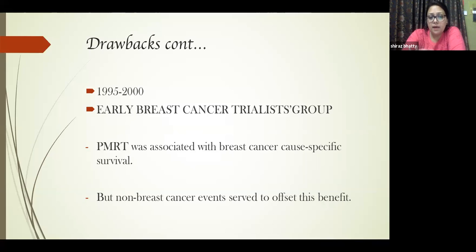And here again, they found that, despite all these troubles happening because of the non-breast cancer morbidities, PMRT was associated with improved breast cancer cause-specific survival. This was found by all the trials which I have mentioned beforehand. However, they also underlined the finding that non-breast cancer events serve to offset this benefit. So we could do nothing but change our techniques or improve our machinery for treating by radiotherapy.